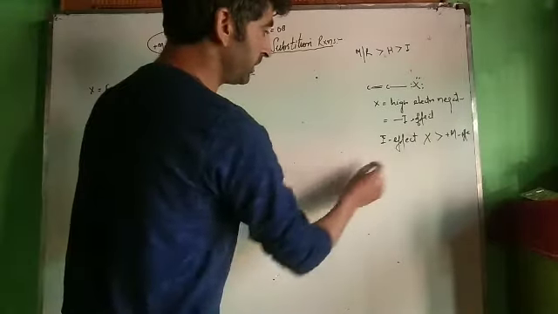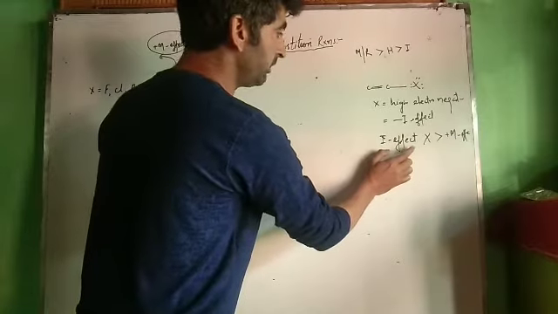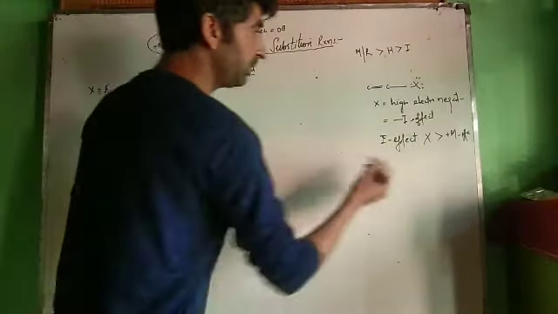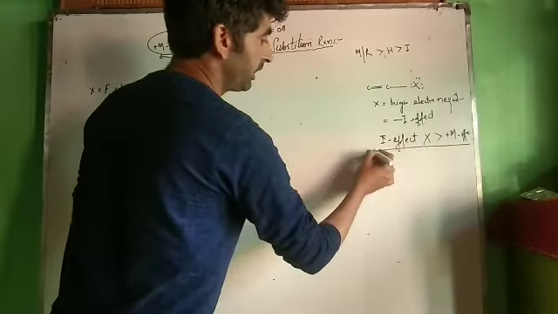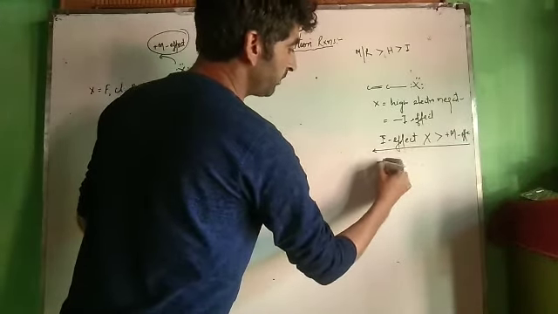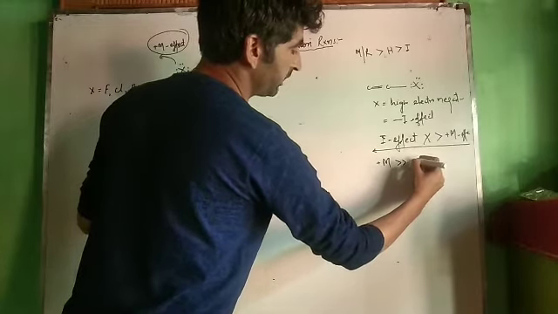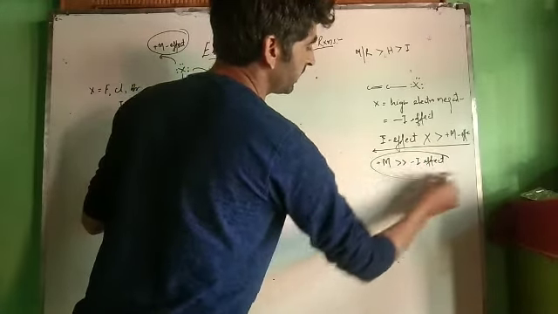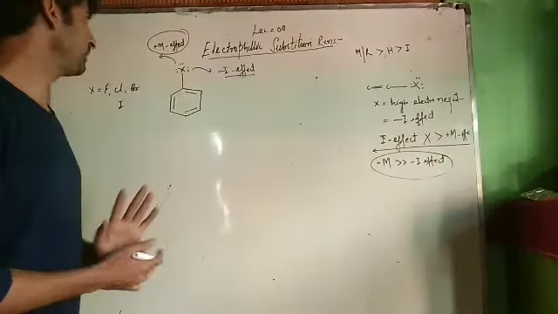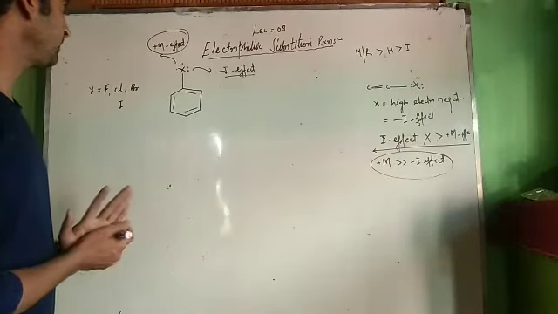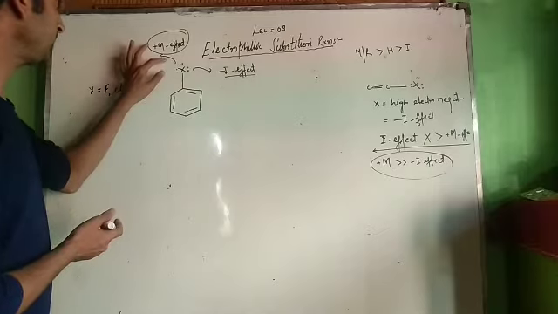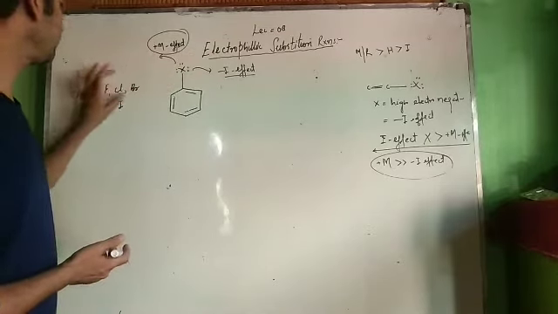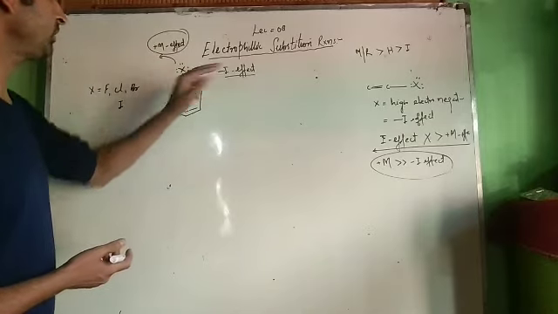In the rest of chemistry, plus M effect is always greater than inductive effect. But the exception is halogen. In case of halogens, plus M effect is less than minus I effect. Whenever a halogen atom is there, we have to take minus I effect.